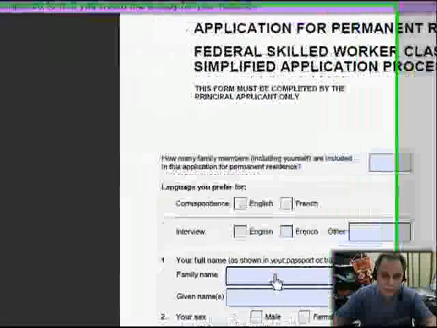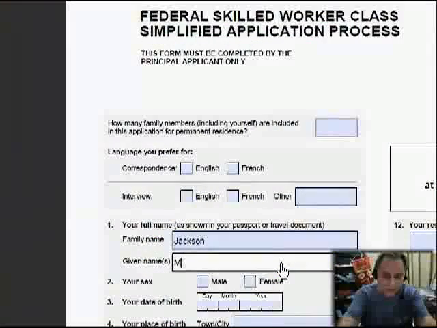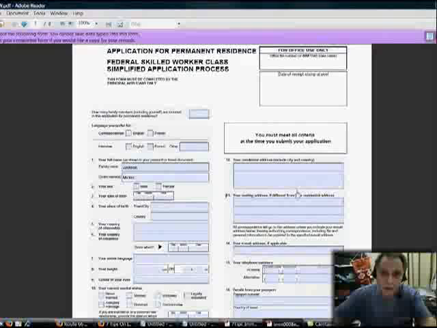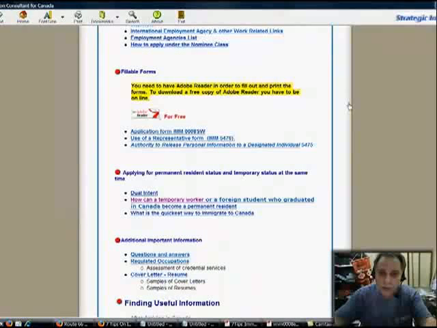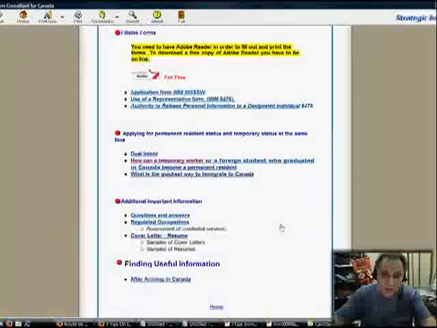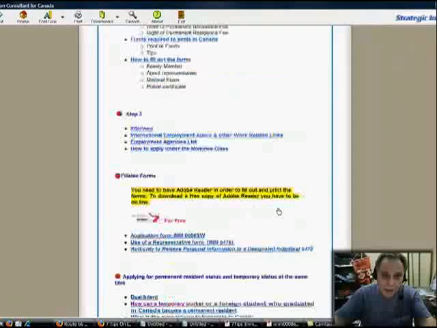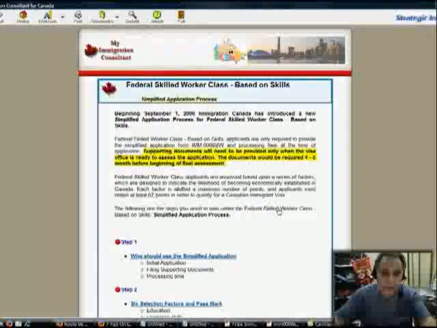You enter your name in here. Let's say my name is Jackson. My first name is Michael. There you go. And you fill it out and print it out, and you're all done. So there you have it. All the stuff here is very well organized in a 1, 2, 3 step by step. All you have to do is follow these instructions and you're done.